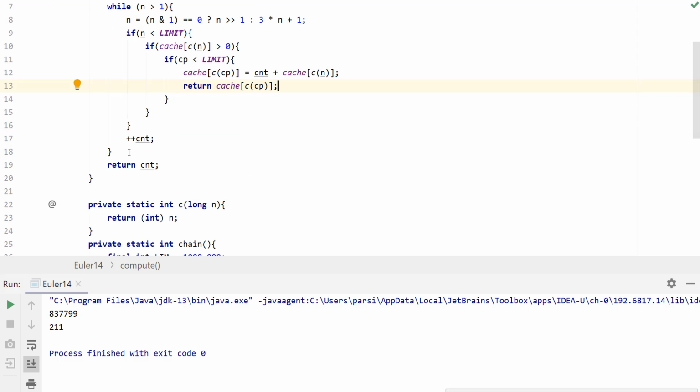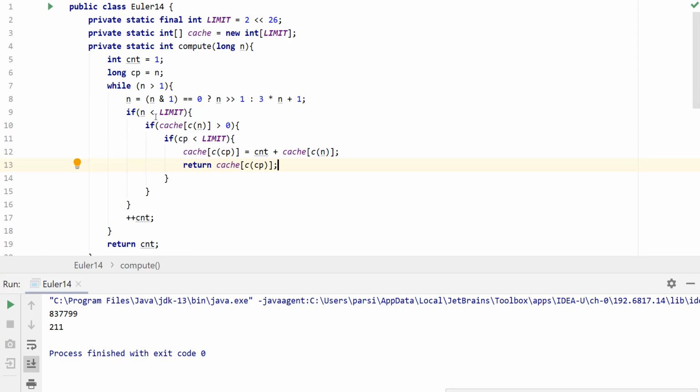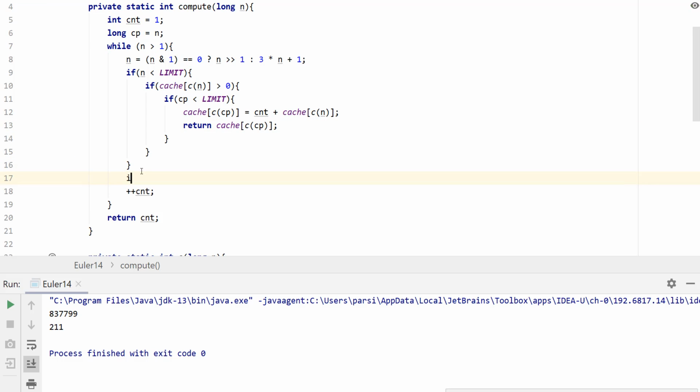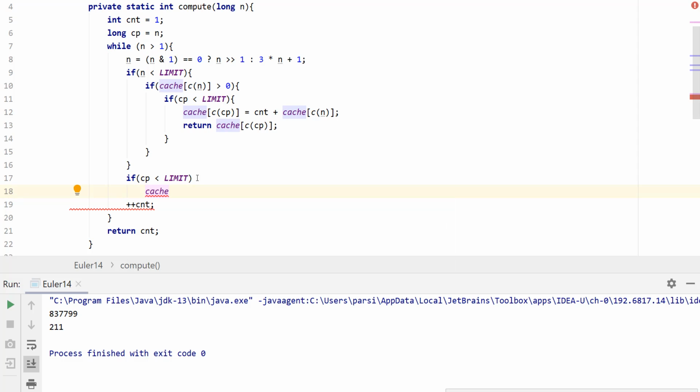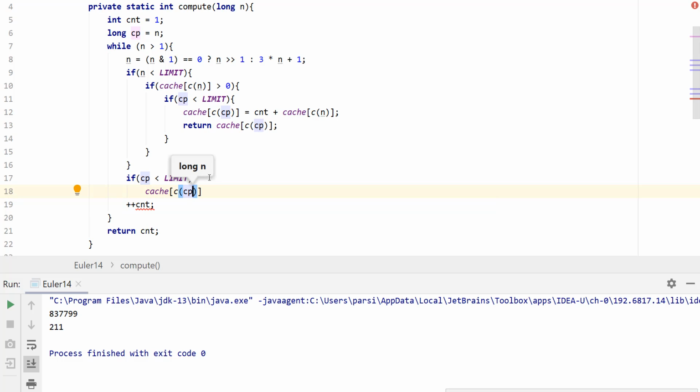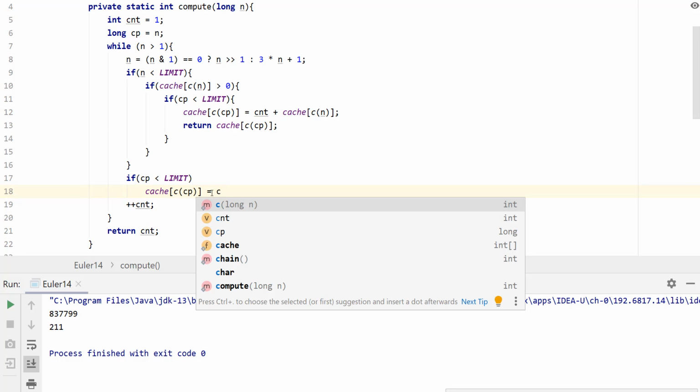Also, let's say for example that we're running the value 2, and we didn't have the value 1 already cached, so now we need to cache 2. So we're going to say the same thing: if cp is less than the limit, then cp is within our cache index or subscript location. So we can say cache, and the same thing, we need to do a cast. So we're going to cast cp, and that's going to equal our counter.